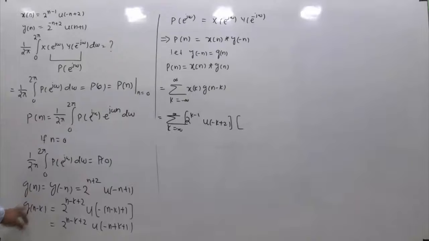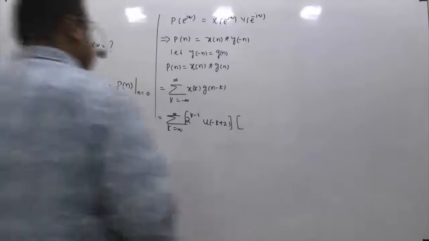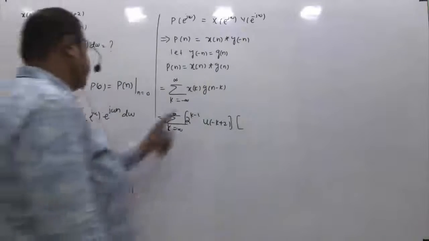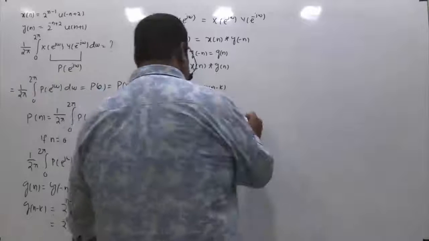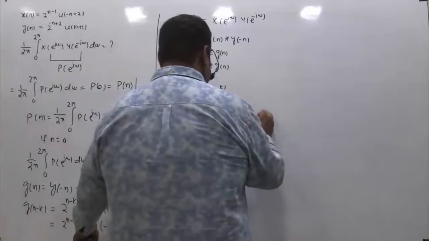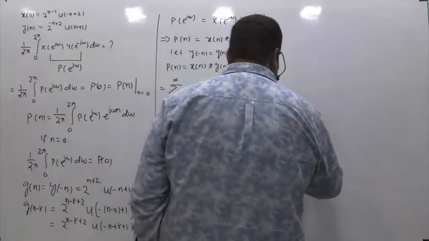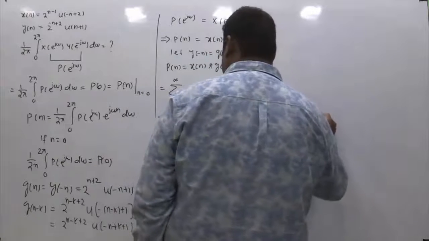So wherever n is there, I have replaced it by n-k. x[k] I have written by replacing n with k. Then your g[n-k] is this function, 2^{n-k+2} times u[-n+k+1], right?